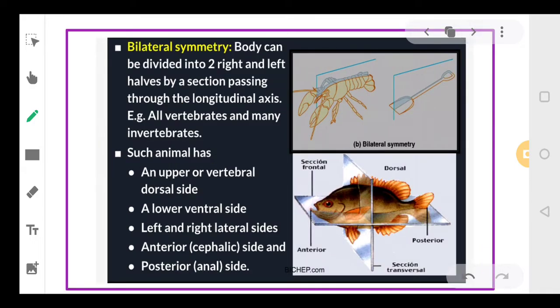Second is bilateral symmetry. Okay, here the body of the animal can be divided into right half and the left half by an axis that passes through the longitudinal axis. तो इस केस में हम एनिमल को, बॉडी को दो इक्वल हिस्सों में डिवाइड कर सकते हैं अगर हम उसे लॉन्गिट्यूडनली कट करते हैं.